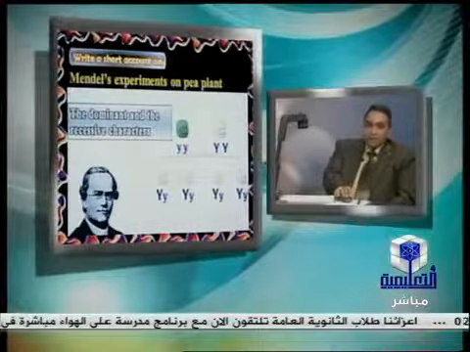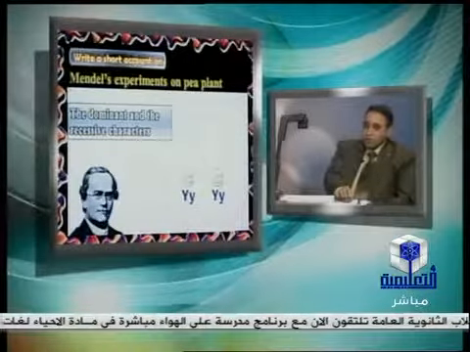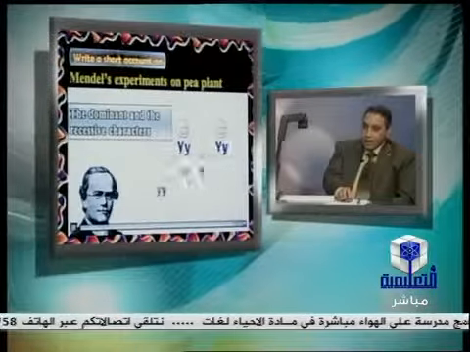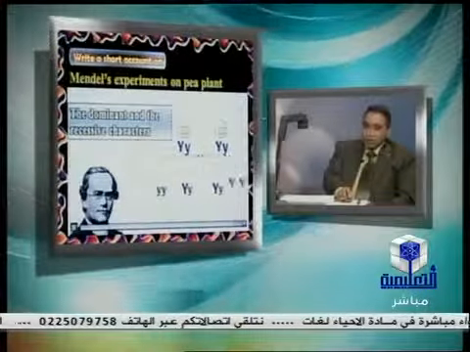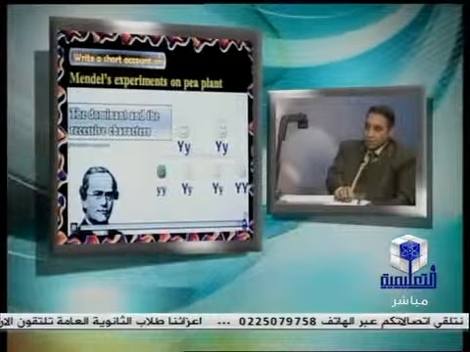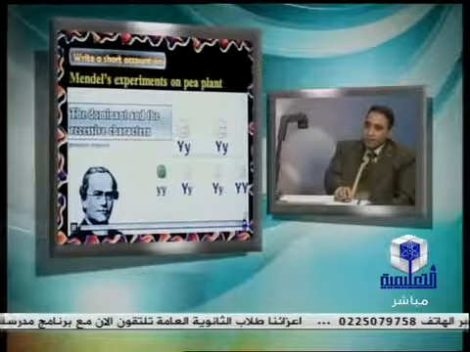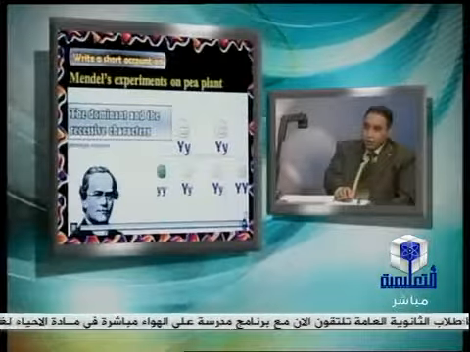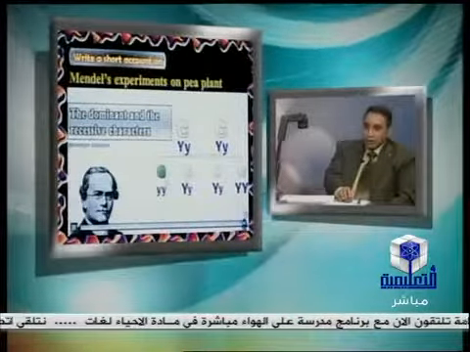But if crossing takes place between two heterozygous individuals produced from the F1, due to the segregation which takes place between the two factors or two genes of the character, that will form three individuals yellow, or dominant, and the fourth one will be green.